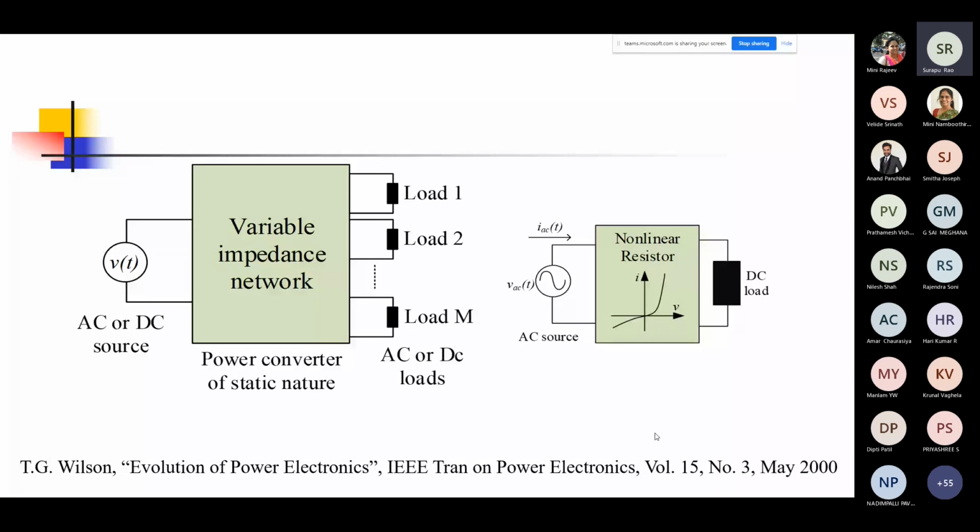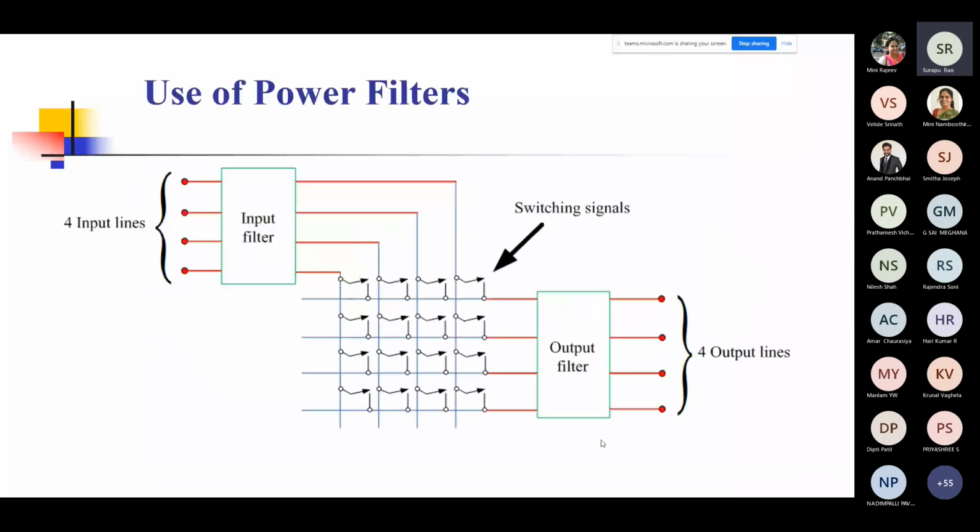Now, very quickly, because you're using switches, apart from controlling what you want to control, they also leave gaps in the voltages and the currents. These gaps are not desirable as far as the loads are concerned. They are also not desirable if they are drawn from the input side, because it will affect other loads connected to the input side.